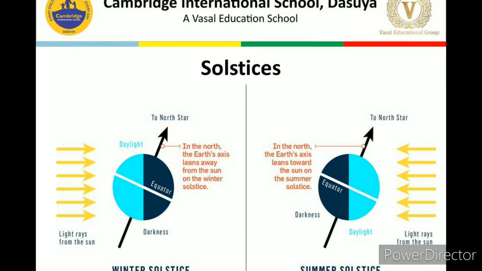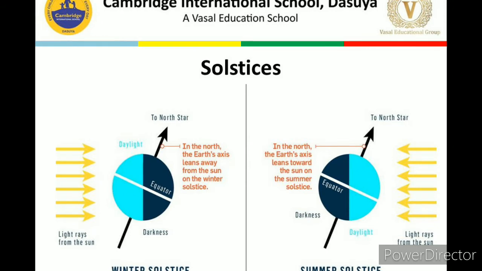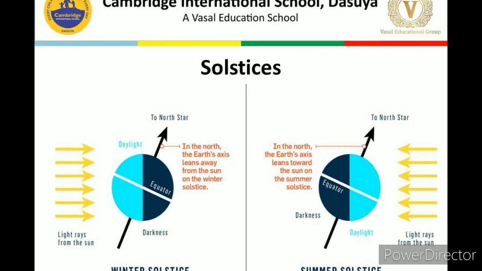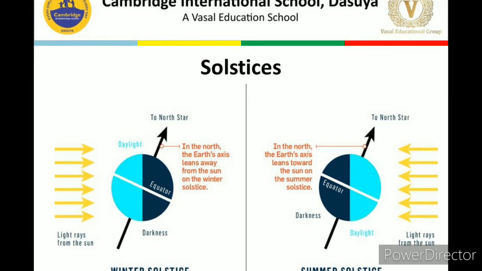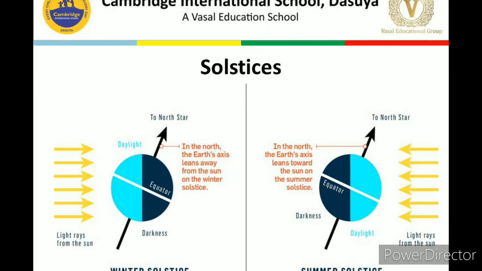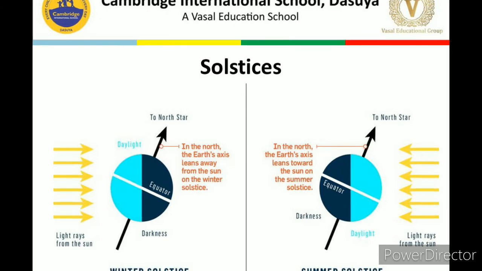and the shortest night. Okay, and there will be the summer solstice in the southern hemisphere, and the reverse is happening in the northern hemisphere. In the northern hemisphere we will have the shortest day and the longest night. Okay, and this will be the winter solstice in the northern hemisphere.